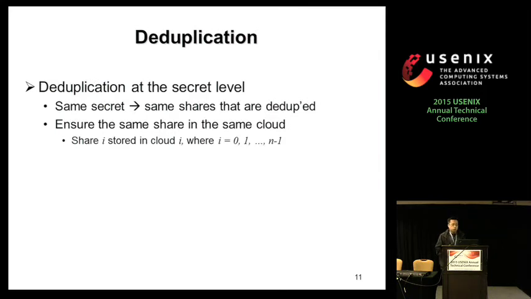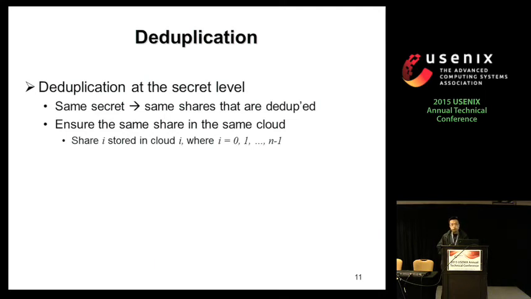Now, we want to apply this convergent dispersal scheme with deduplication. So the question is, how do we apply the deduplication? Well, first thing is we assume that the deduplication operates at the secret level. What that means is if you have two secrets with the same content, then the shares will also be the same, and they could be deduplicated.